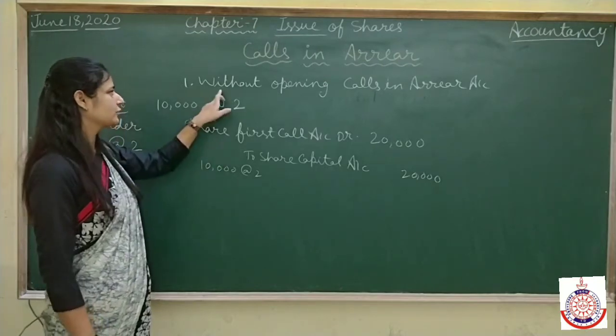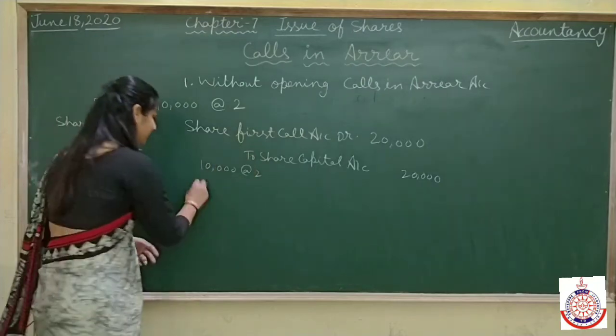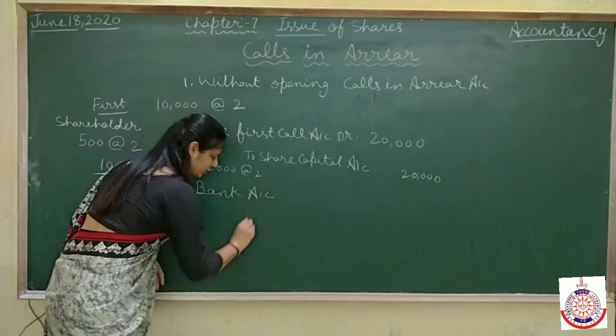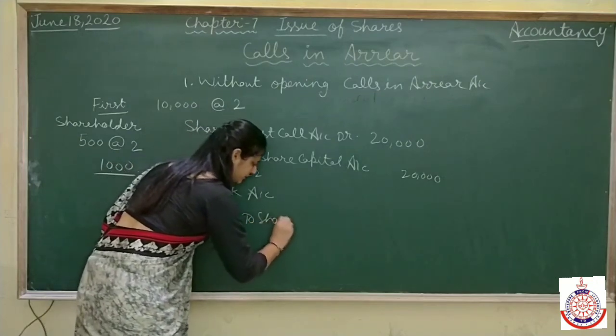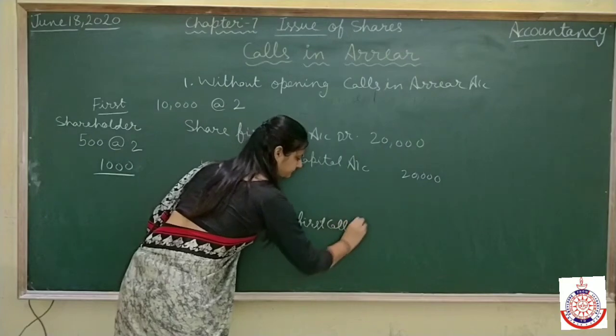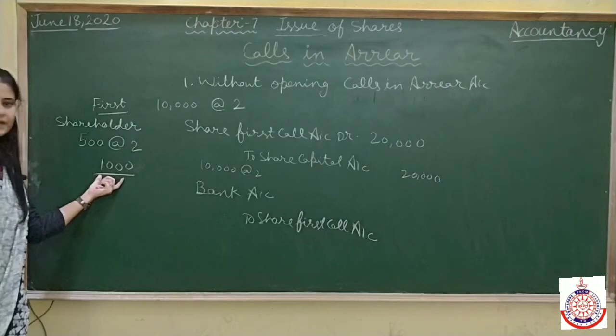In the first method, we are not opening the calls in arrear account. Here we simply write that we are receiving money, meaning bank account debit to share first call account. This 1,000 we are not receiving.